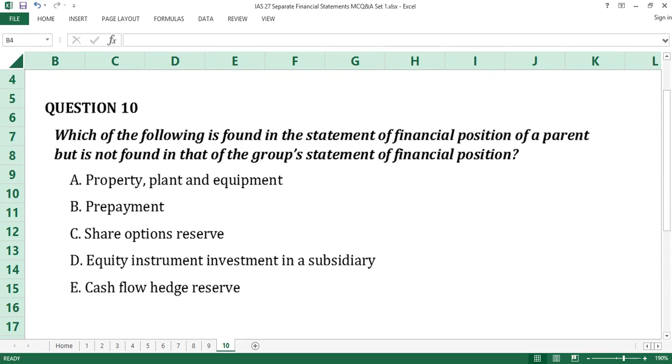Time up. The answer to question number 10 is D, equity instrument investment in a subsidiary. Investment in subsidiary, which is found in separate financial statements, is the principal differential element of the statement of financial position required to be eliminated in group statement of financial position. D is the answer to question number 10.